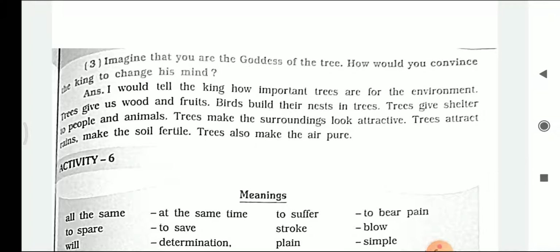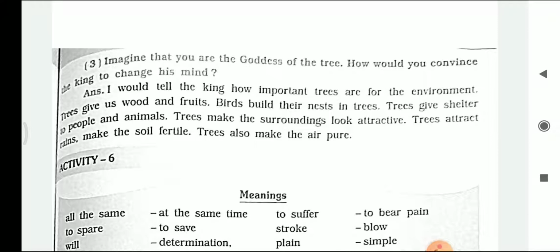Imagine that you are the goddess of the tree. How will you convince the king to change his mind? So this question says that we imagine we are the goddess of the tree and how we will convince the king to change his mind. Let's see the answer. I will tell the king how important trees are for the environment.